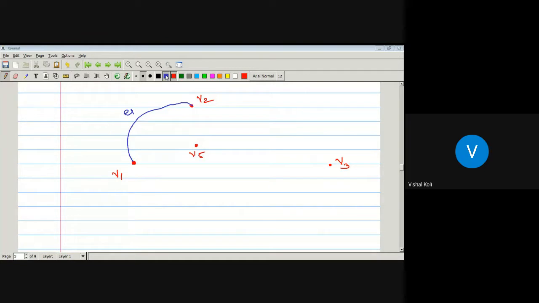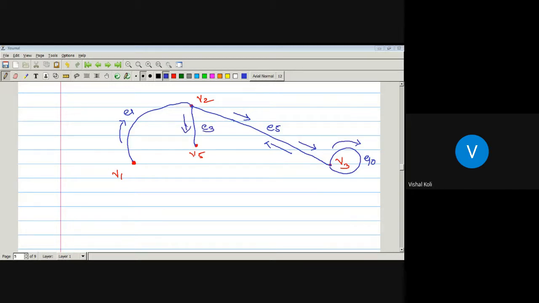Okay, so first we have to go from vertex V1 to V2 through edge E1, then from vertex V2 to vertex V3 through edge E5. Then from V3 to V3 through edge E10, again from V3 to V2 through edge E5, and then from V2 to V5 through the corresponding edge, which is E3.